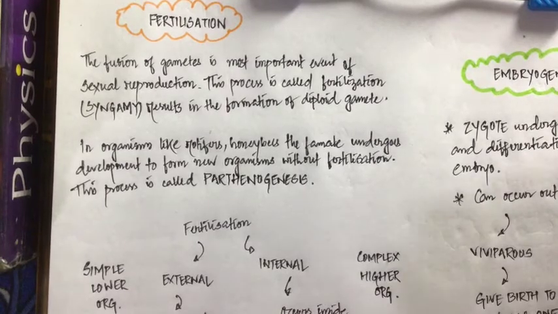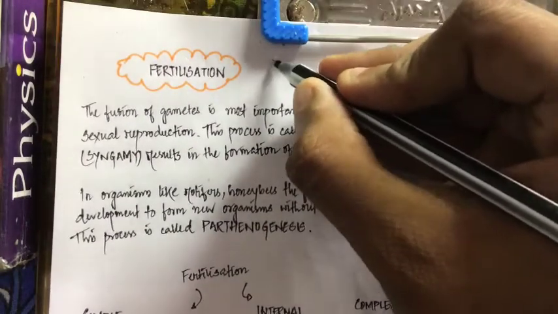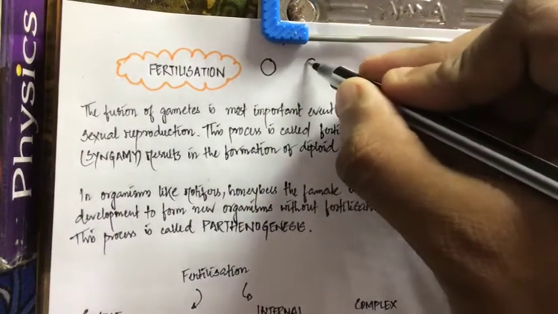So first of all, what is fertilization? The fusion of the gametes is the most important event of the sexual reproduction process, and this process is called fertilization. Remember, I have said that in sexual reproduction, two different gametes are formed. What are the two different gametes? The male produces the male gamete, the female produces the female gamete, right? Now the gametes are haploid in nature. That means they contain only one set of chromosomes.